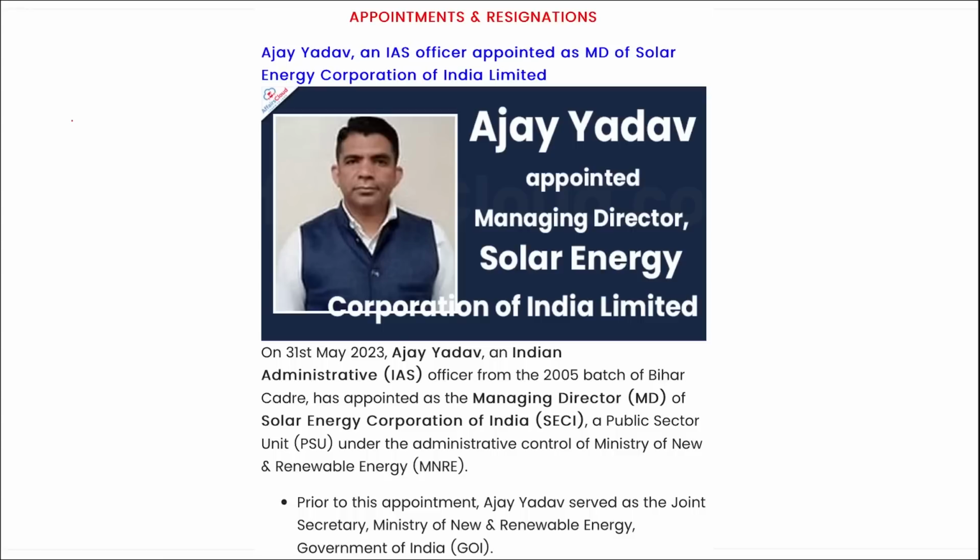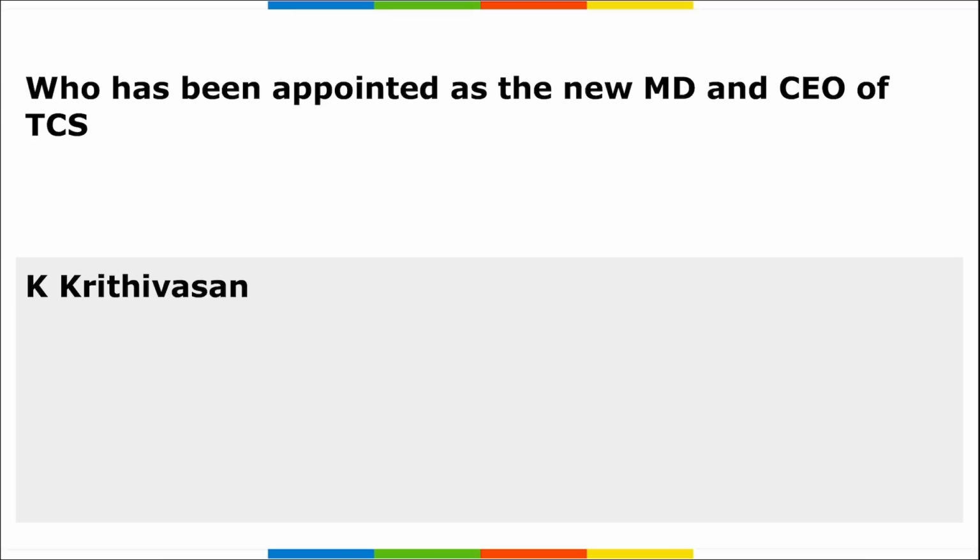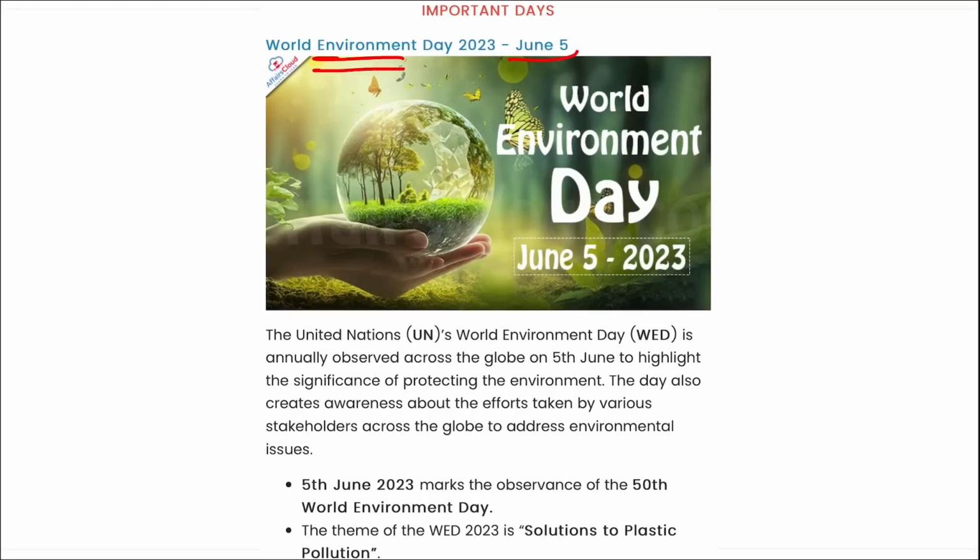Correct? If we talk about SECI, Solar Energy Corporation of India, who is the chairman here? Bhupinder Singh Bhalla ji. MD will be now who? Ajay Yadav. And where is the headquarter for the Solar Energy Corporation of India? It is in New Delhi. Next, who has been appointed as the new Managing Director and Chief Executive Officer of TCS, that is your Tata Consultancy Services? He will be K. Krithivasan. Next, World Environment Day. It is observed on 5th of June with the theme Solutions to Plastic Pollution. I repeat, Solutions to Plastic Pollution is the theme for World Environment Day.